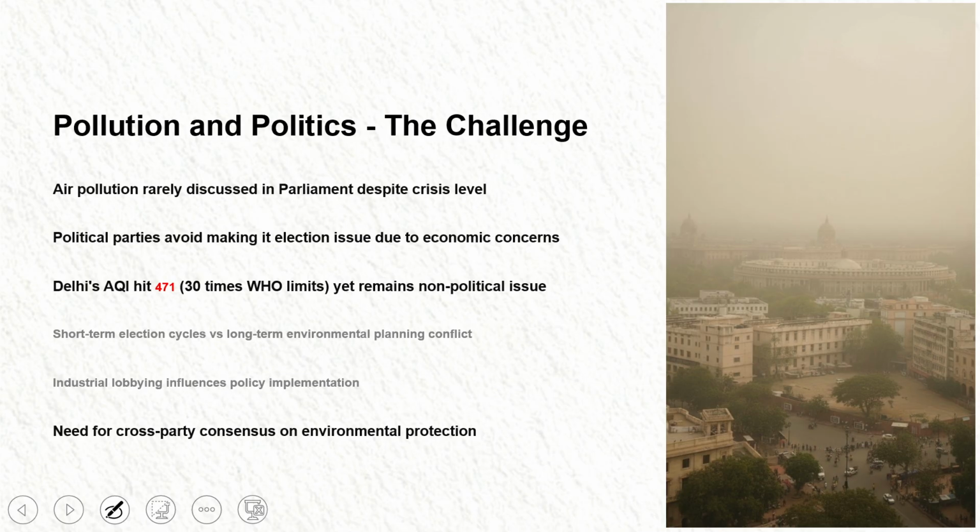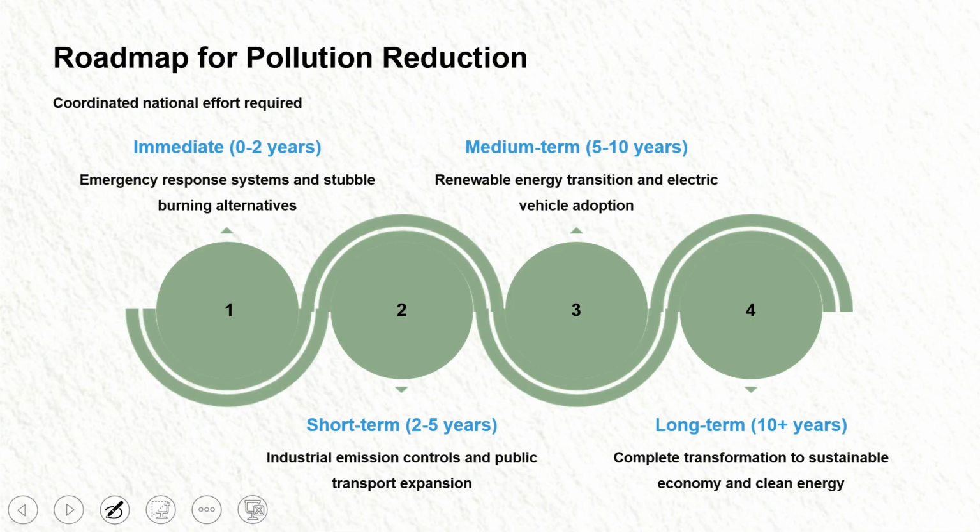Now, pollution and politics. Air pollution is rarely discussed in parliament despite critical levels. Political parties avoid making it an election issue due to economic concerns. Delhi AQI hit 471, 30 times the World Health Organization limits, yet it remains unpolitical. So this is actually a topic to get deep into.